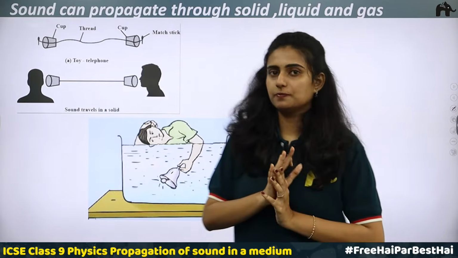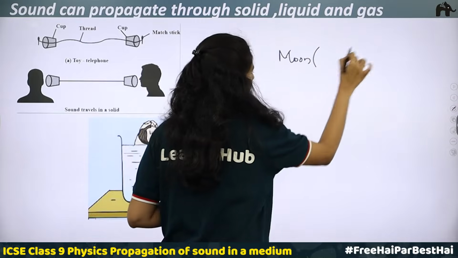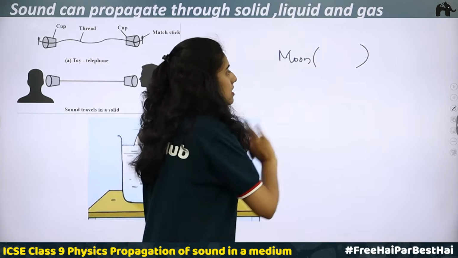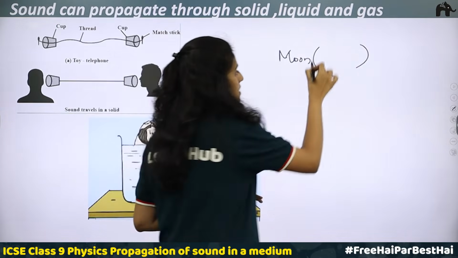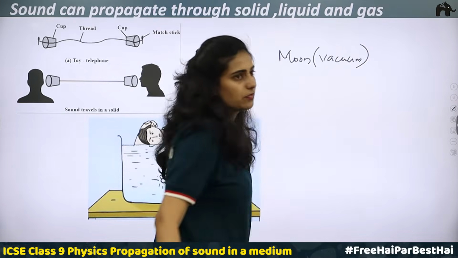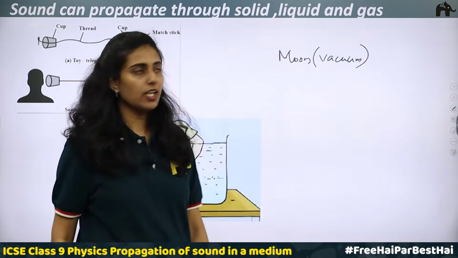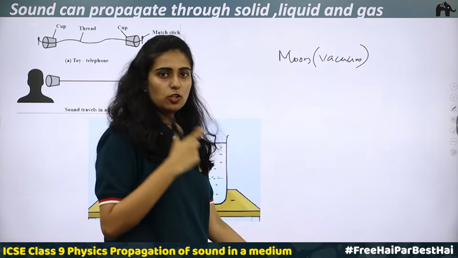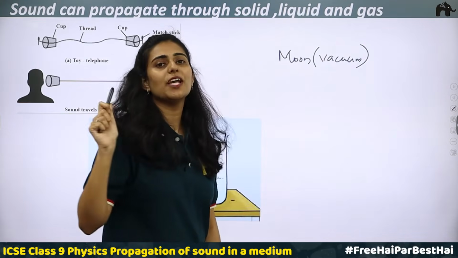When you go to the moon, do you know this thing? On the moon, is there air? Is there atmosphere? No, right? There is no air, there is no atmosphere on the surface of the moon, which means there is vacuum. Then what happens? If you and your friend are traveling on the moon and you want to speak to the other person, can you speak? You can speak, but the thing is that he won't be able to hear.